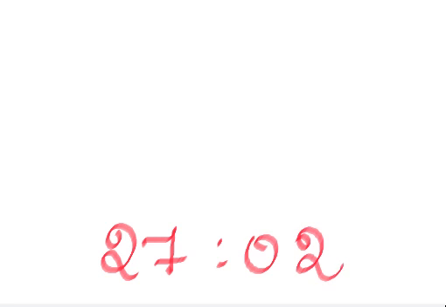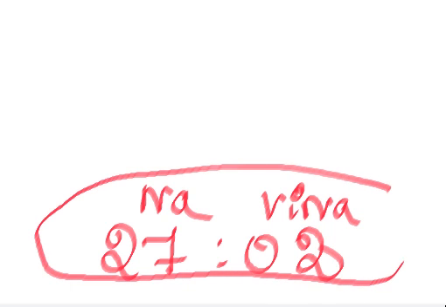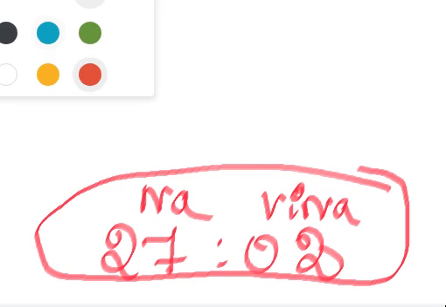So finally we extracted the Naliga and Vinaliga from the childbirth time, that is 27 Naliga and 2 Vinaliga, right? This is Naliga and this is Vinaliga. For which data we extracted this?